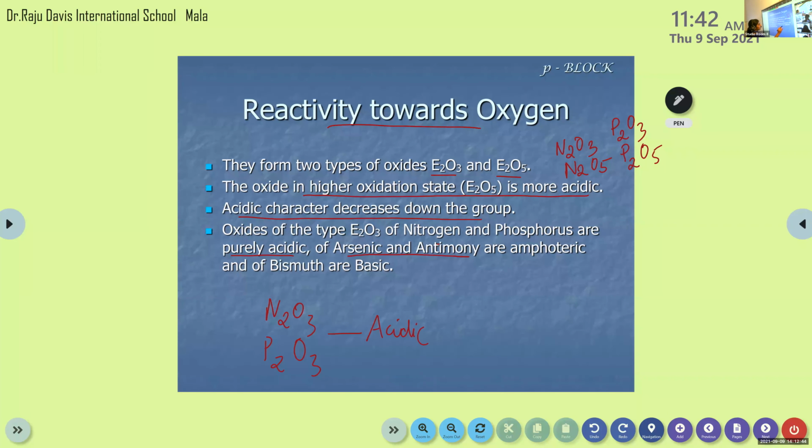Then arsenic and antimony, they are amphoteric. Amphoteric means they will react with both acids as well as bases. So in the case of arsenic and antimony, As2O3 and Sb2O3, these two are amphoteric. And the remaining bismuth, Bi2O3, that is basic.